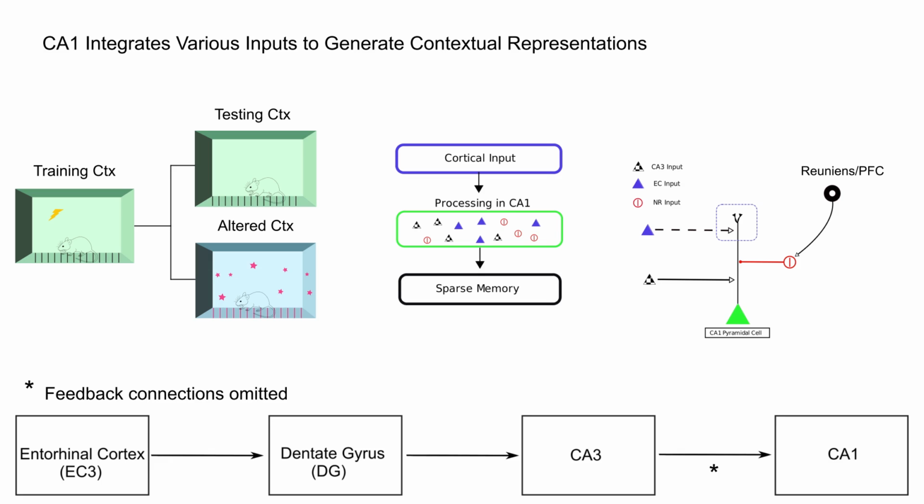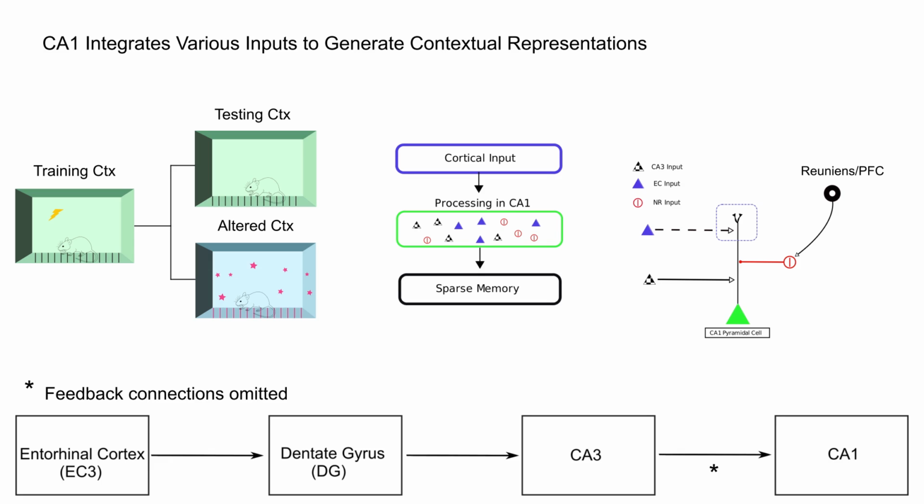CA1 pyramidal cells are known to receive strong internal hippocampal inputs from neighboring CA3, relatively weaker inputs from layer 3 of the entorhinal cortex, and prefrontal inputs via the nucleus reuniens of the thalamus. Based on experimental evidence, we assume distinct computational roles for each of these inputs to CA1. CA1 is assumed to generate a unitized memory in which various input representations are integrated to produce a single, sparse